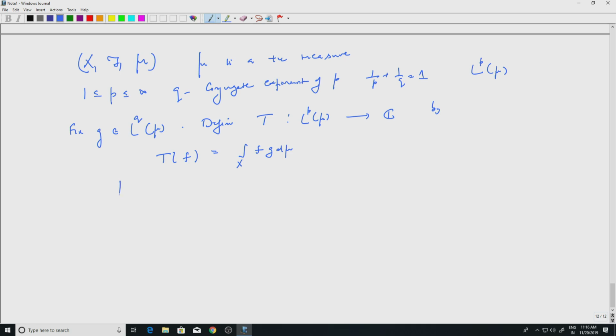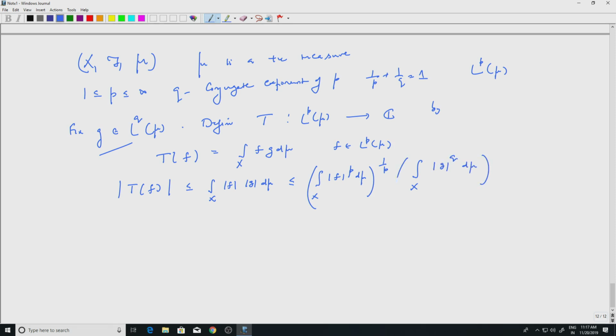So for that, look at the modulus of Tf just to see that it is finite. This is of course less than or equal to the integral over X of mod f mod g d mu, which of course is less than or equal to, by Holder's inequality, remember g is in L^q and f is in L^p, and they are conjugate exponents, the integral over X of mod f to the p d mu to the 1/p times the integral over X of mod g to the q d mu to the 1/q.